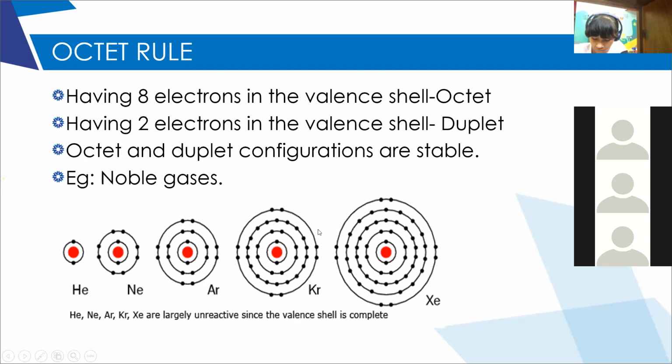So the last one has 8 electrons. If you observe, in all the noble gases the valence shell has 8 electrons. Having 8 electrons in the valence shell is called octet configuration.